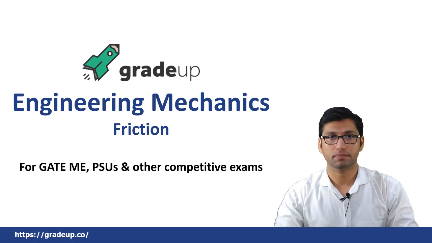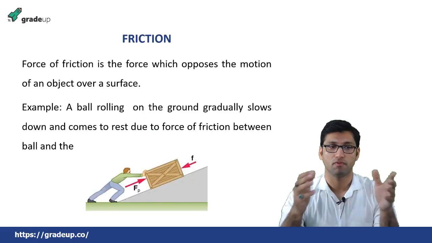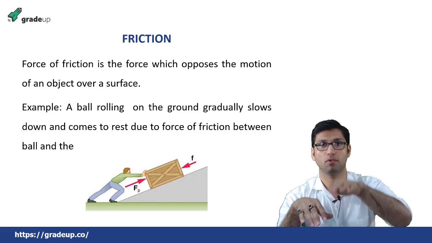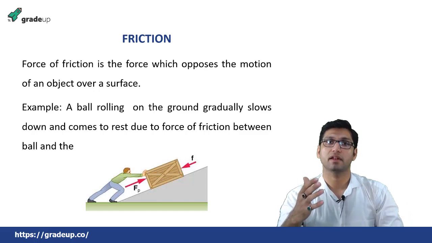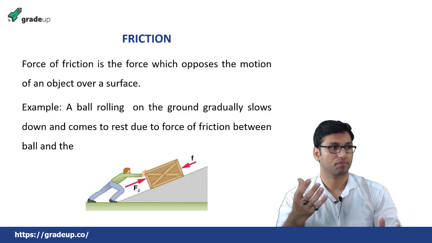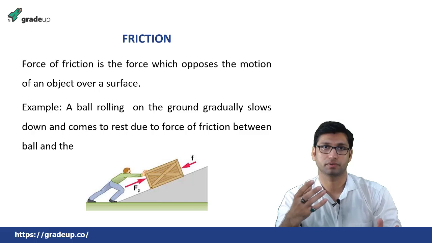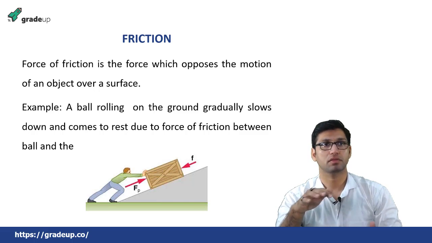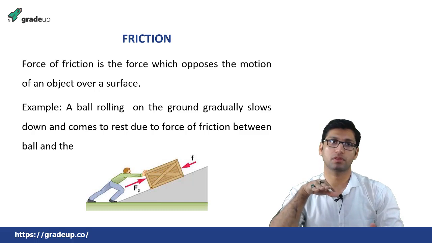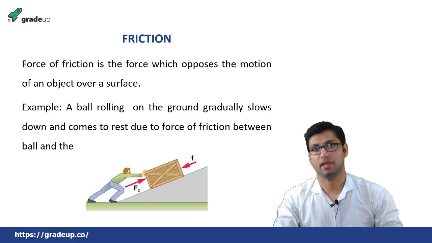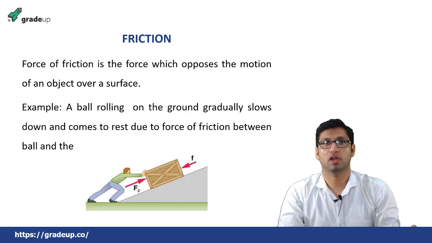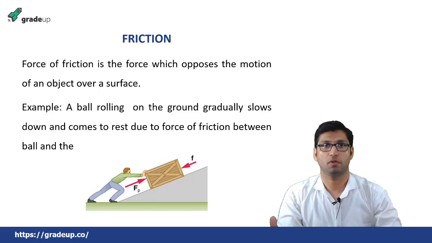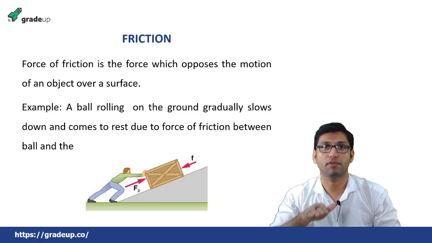So what is friction? Friction is a force which opposes the motion of an object over a surface, okay. Suppose that if you are moving on a surface, you feel some force, okay, due to which you are able to move. Now if you are moving on a smooth surface, you will be moving very easily, okay. For example, you are moving on a plane, but if you are climbing a mountain, which is also a rough terrain, or you can say a rough surface, you will find some difficulty